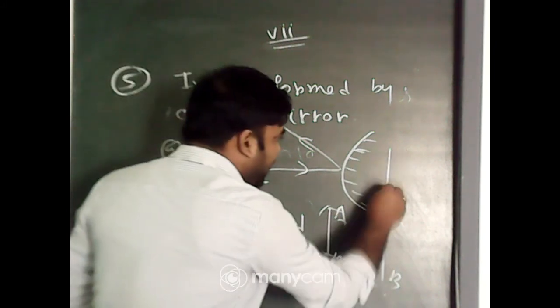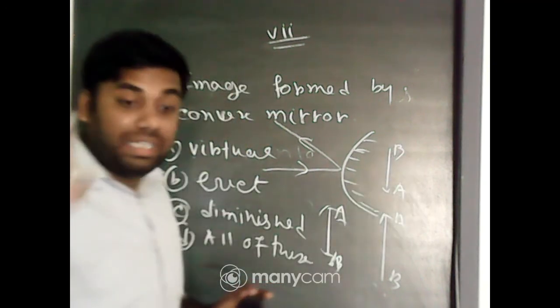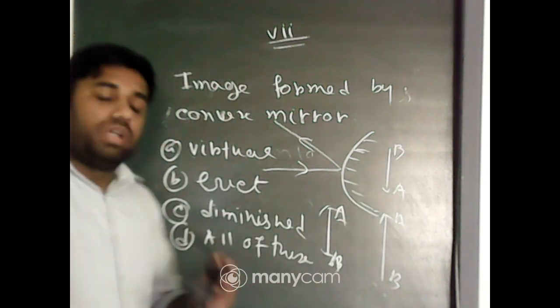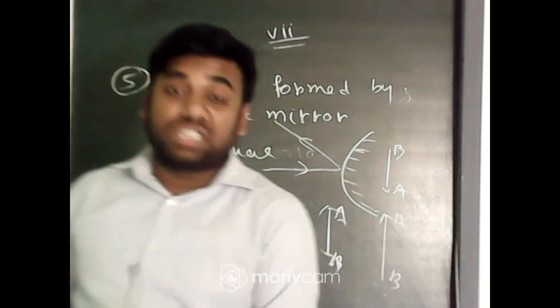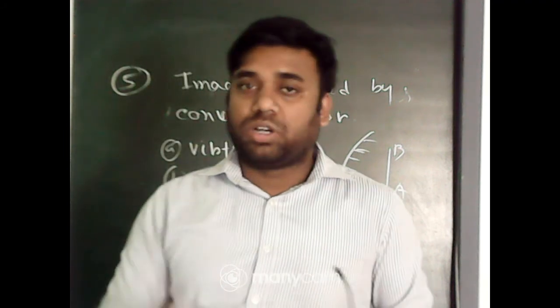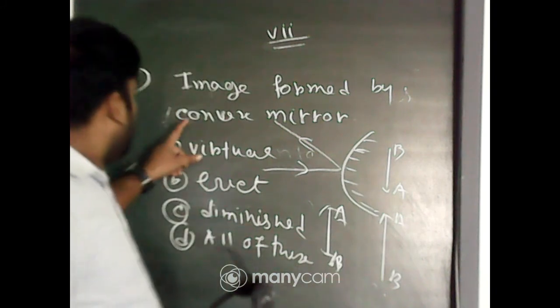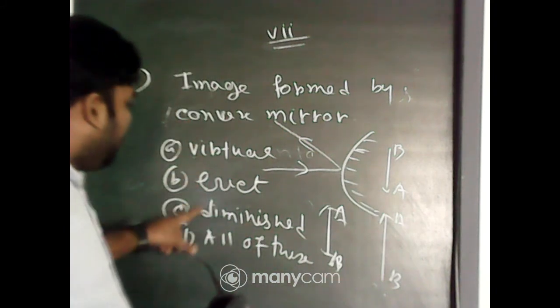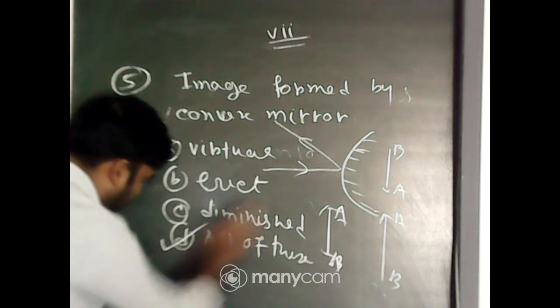If AB's image is BA, that is called inverted. And what is diminished? If the object is 10 centimeters and the image is 5 centimeters, it is called diminished. In a convex mirror, all these three properties are there in the image: virtual, erect and diminished. So the correct answer is all of these.